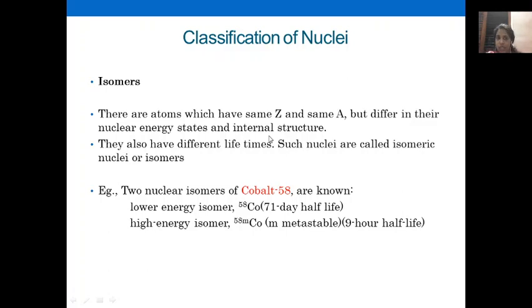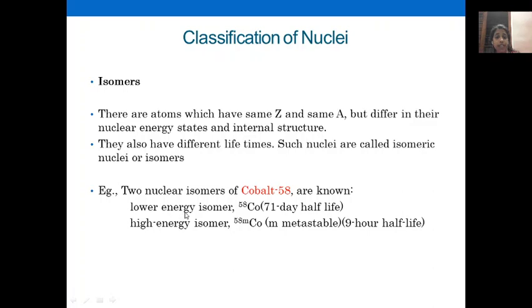Such isomeric nuclei also have different lifetimes. So different times are there for decaying such samples. Such nuclei are called isomeric nuclei or isomers. For example, in the case of cobalt 58, two isomers are there. The chemical formula, everything is the same, only their difference is in their nuclear energy.